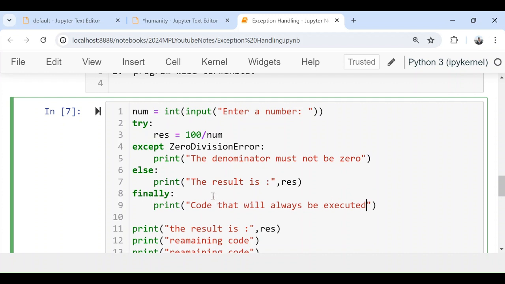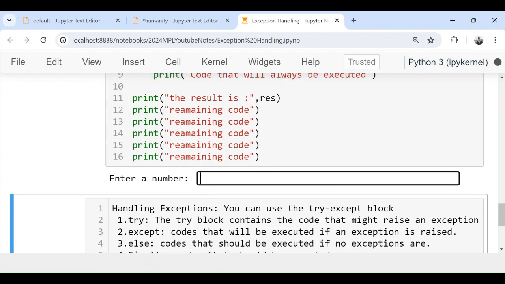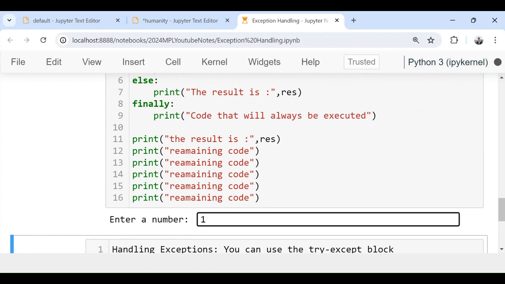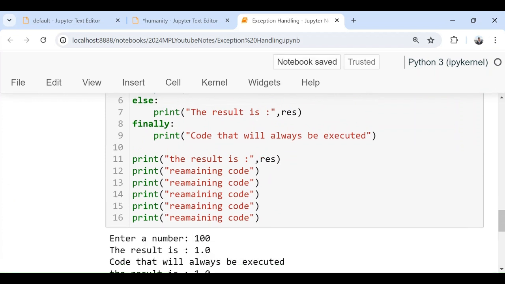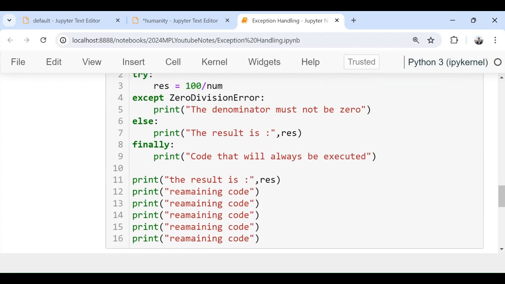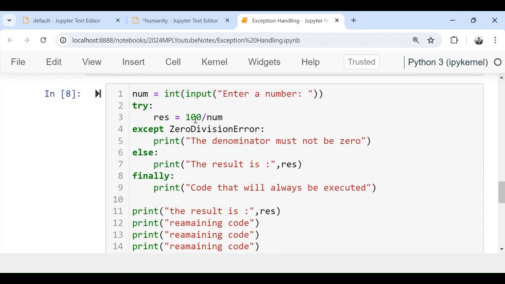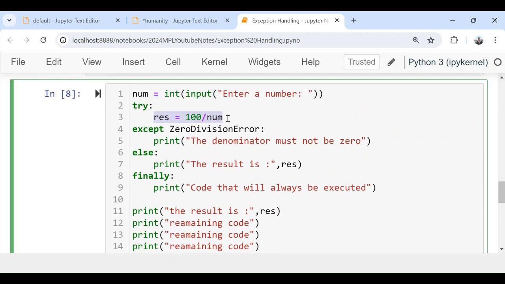So now let's go to run and check what is the difference now that I have handled this exception compared with my previous code. See, now if I give, for example, 100, exception is not occurring. So what will happen? It's just going to take 100 here. It is going to just divide 100 by 100. It's going to get the result as 1. So no exception. So when no exception is happening, except will not be executed. So here else will be executed.